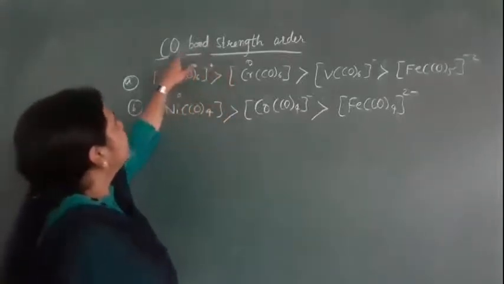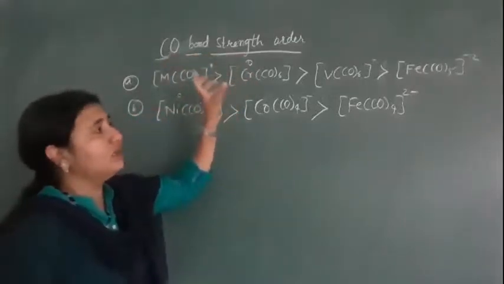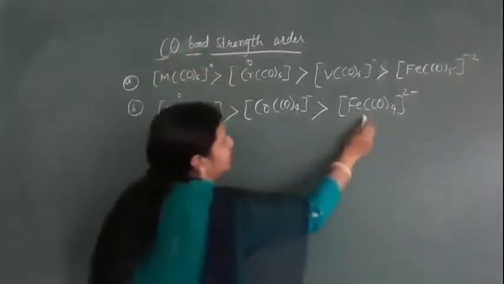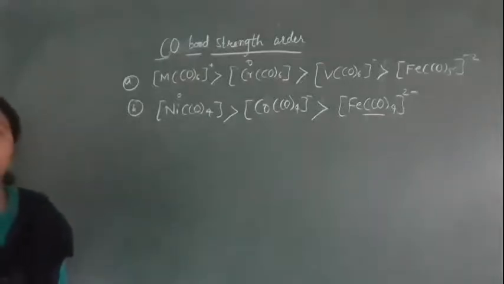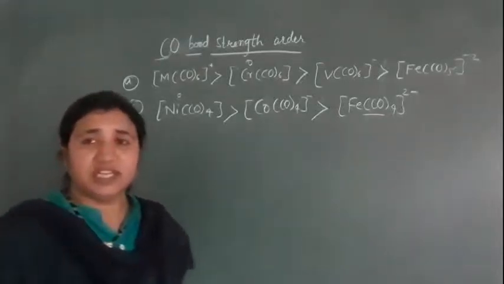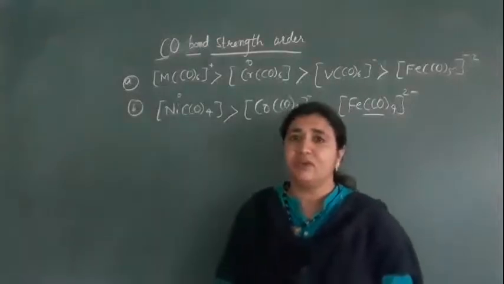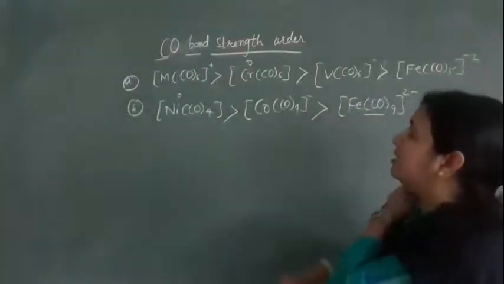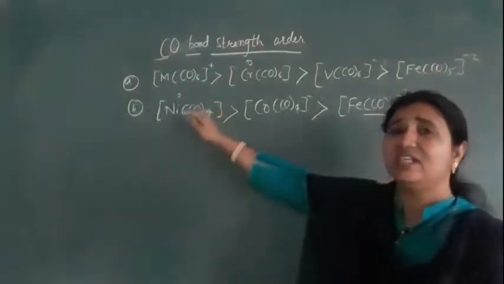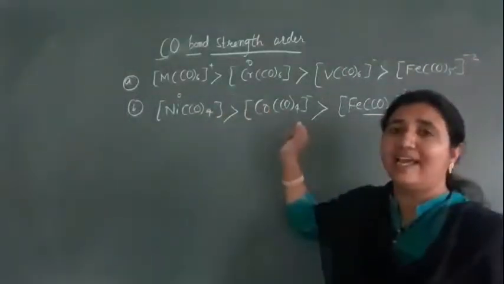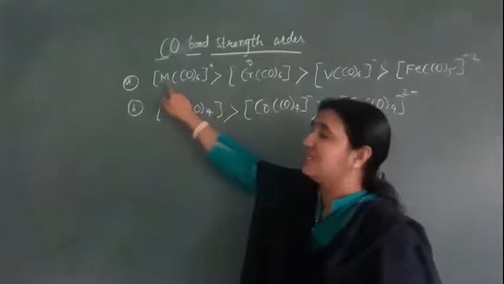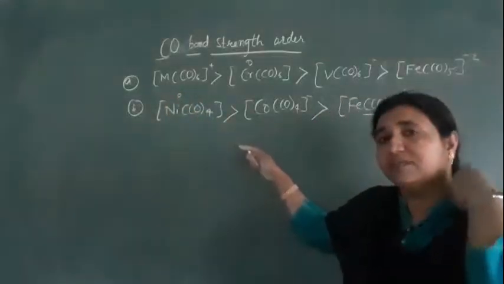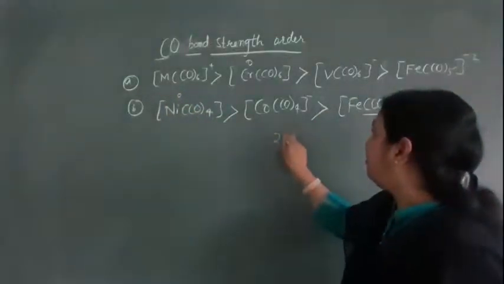Because the CO bond strength decreases, its stretching frequency also decreases. Stretching frequency means the energy required to stretch the bond along the axis. Before making a bond with a metal, the stretching frequency was very high, 2143.